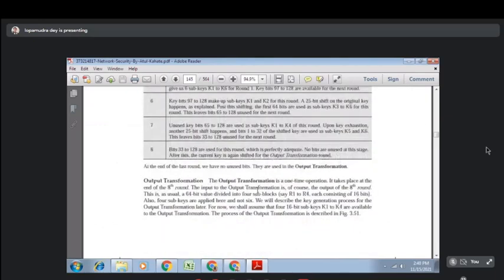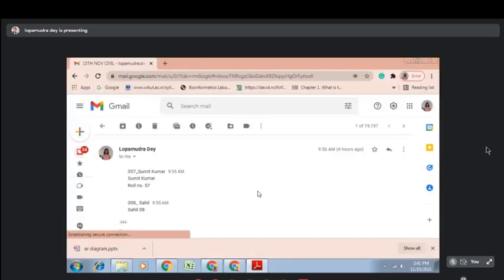So that's it. After the keys are generated, each round will start, and each round has 14 operations. You have 8 rounds involved, and each round will consider 14 operations. After the 14 operations are done, this is the end of the last round. You have no unused bits. Then you have to go for output transformation. This output transformation is a one-time operation. It takes place at the end of the 8th round. The input of the output transformation is, of course, the output of the 8th round. This is, as usual, 64-bit.